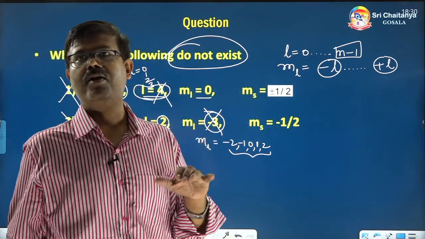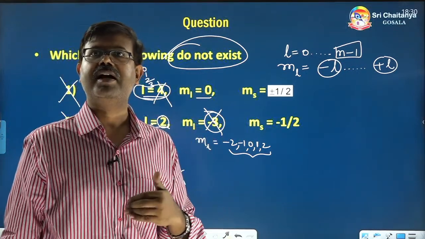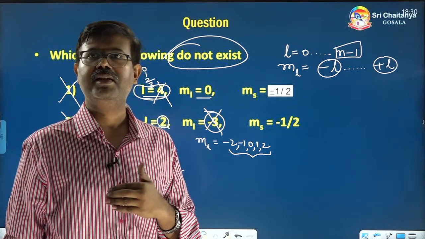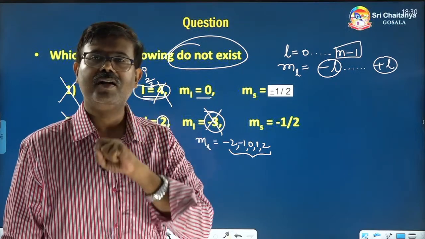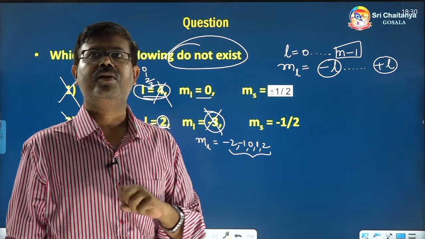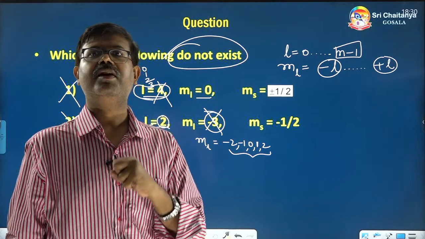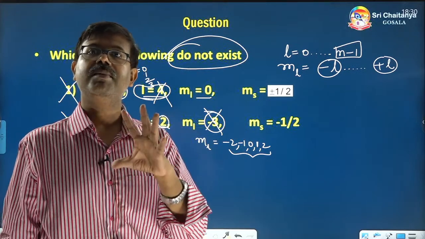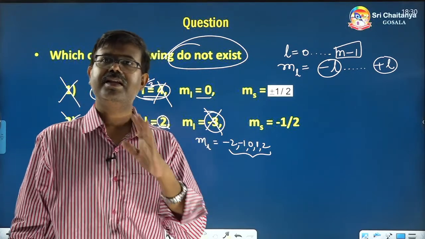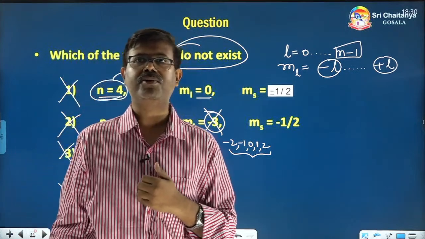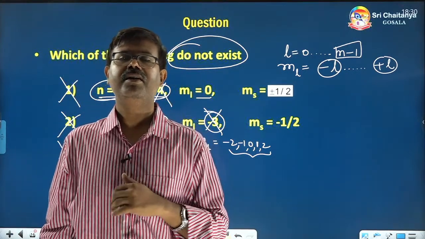So, this is how you have to identify. These are the different models asked in the NEET exams finally. One is which of the following quantum numbers does not exist. Okay. How many orbitals will be present within a subshell? How many orbitals are present within a shell? How many maximum electrons are present? These are the different models of quantum number questions. So, this is very important in NEET exam.